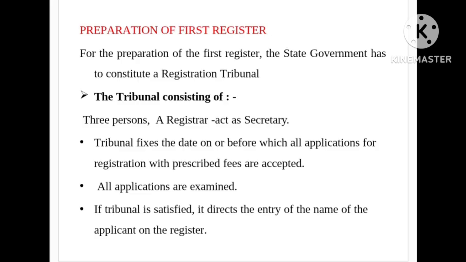Preparation of first register. For the preparation of the first register, the state government has to constitute a registration tribunal. The tribunal consists of 3 persons, with a registrar acting as secretary. Tribunal fixes the date on or before which all applications for registration with prescribed fees are accepted. All applications are examined. If tribunal is satisfied, it directs the entry of the name of the applicant on the register.